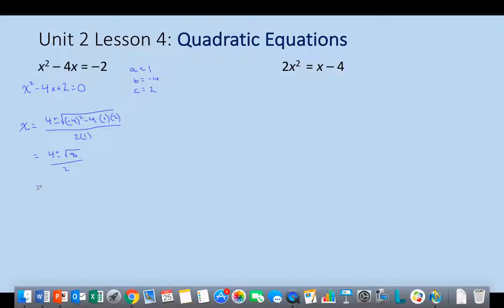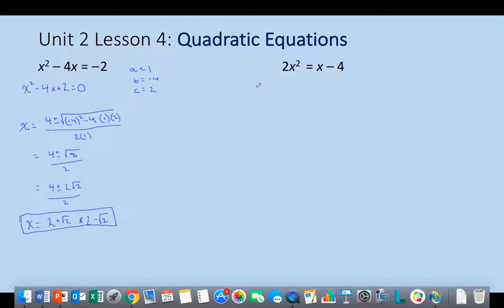The square root of 8 would wind up being square root of 4 times the square root of 2. So that's going to be 4 plus or minus 2 radical 2 divided by 2. And luckily for us, each one of these things is divisible by 2. And so that leaves me with 2 plus radical 2 and 2 minus radical 2. All right. Well, there's a good solid version of the quadratic formula. Let's take a look at maybe the slightly more complex version.